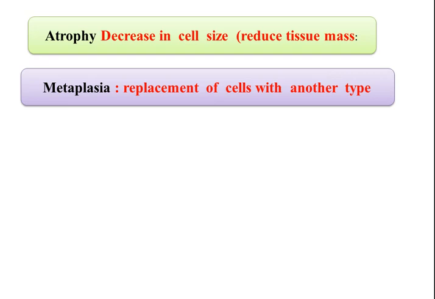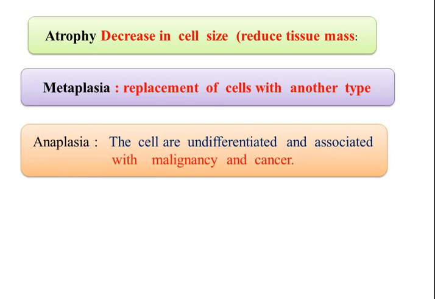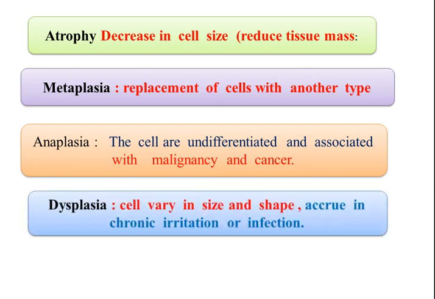Metaplasia is the replacement of a cell with another type, such as bone, cartilage, fibers, or other tissue. Also, we have anaplasia, in which the cells are undifferentiated and associated with malignancy, cancer, or tumor. Also, we have dysplasia. Here, the cells vary in size and shape.